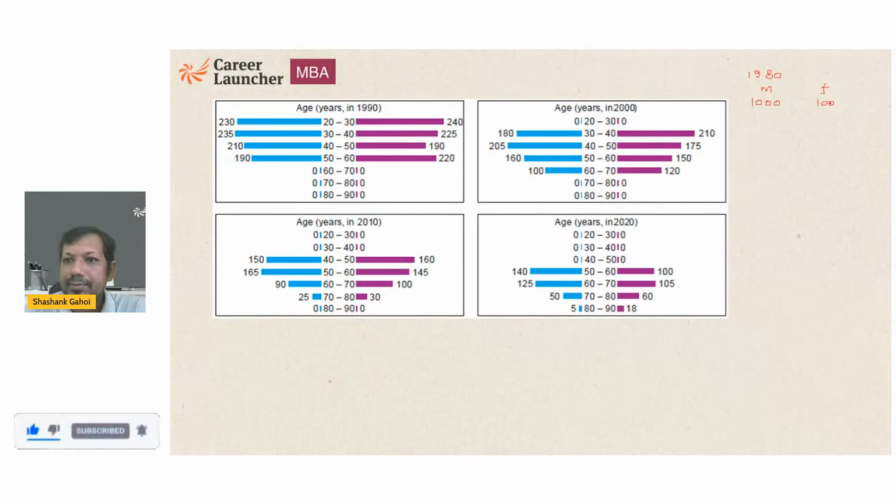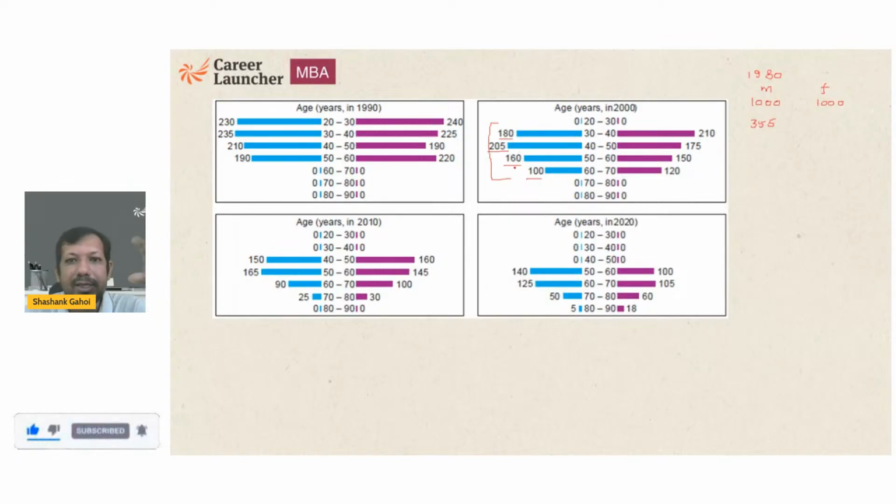Out of 1,000 males, how many males are there? 180, 205, 160, 100, and 100. So basically, it is going to be 340, 440, 645. So 355 males are dead, because total alive people are this.